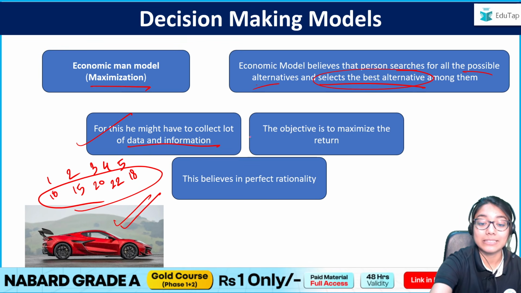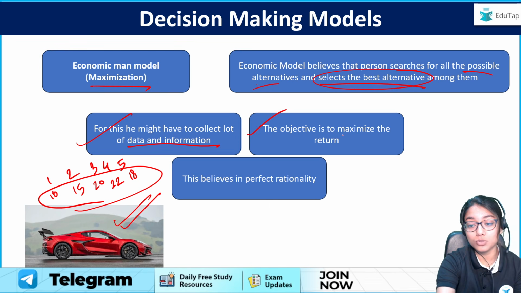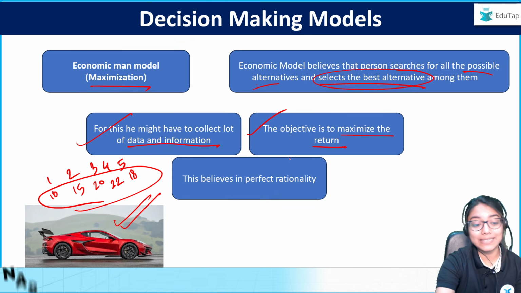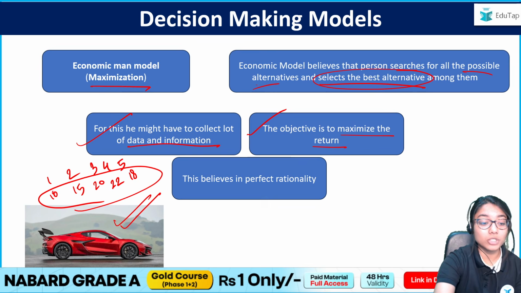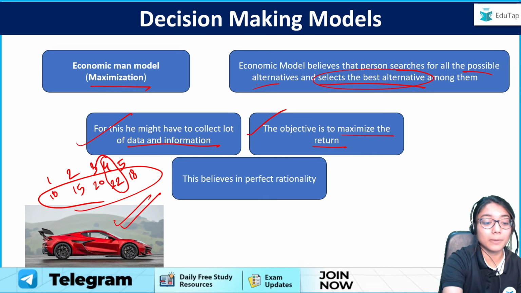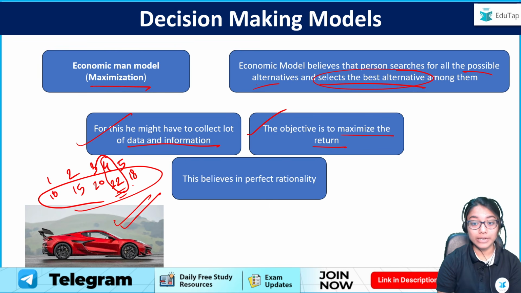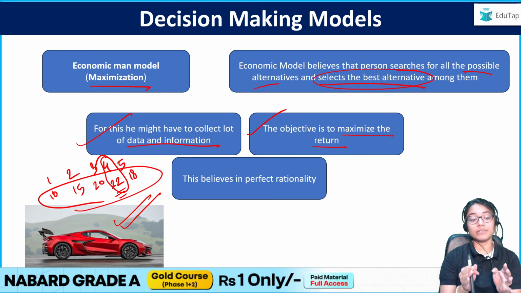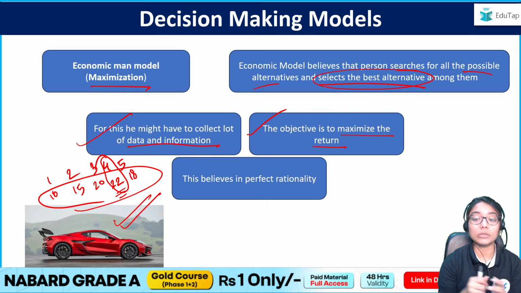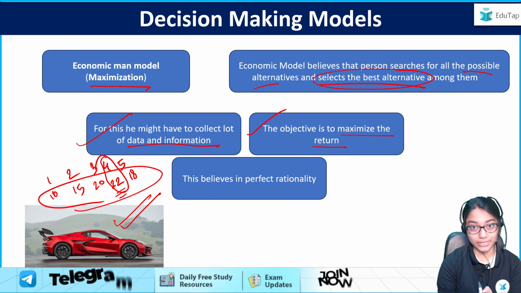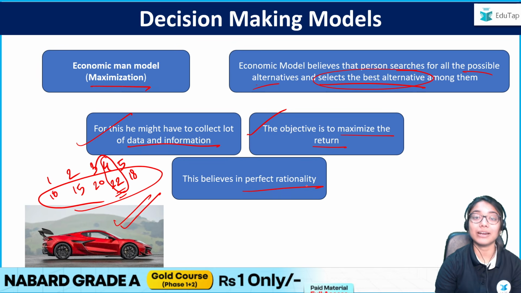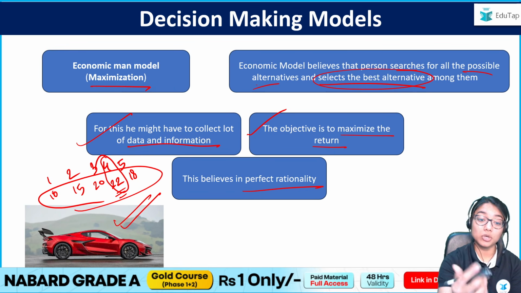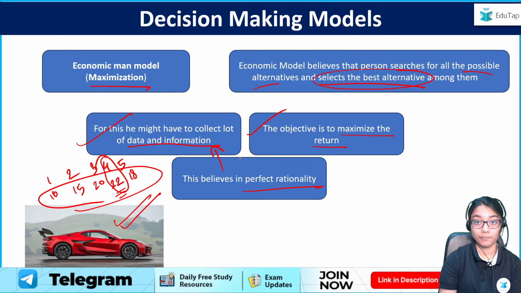The second characteristic is that, obviously, my objective is to maximize my return. So let's say I want to buy the car which has the highest mileage. So I want to maximize my return. Which option will I choose? I will go with the fourth car because that is giving me the highest mileage, right? So my objective is just to get the maximum returns out of whatever I'm going to select, right? And very essential is that the economic man model talks about perfect rationality. You must be rational. I am making the decisions based on this information I have collected.